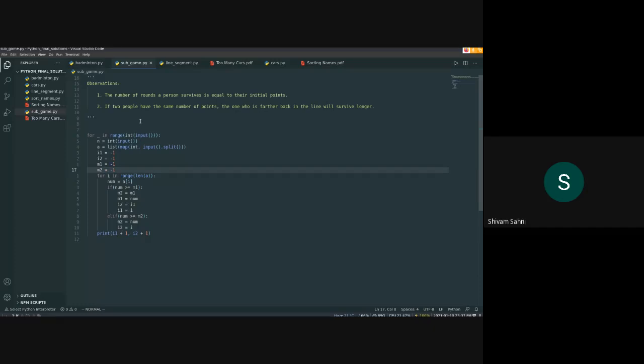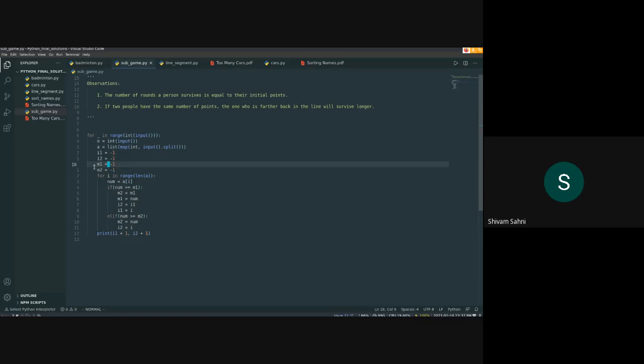This is the first observation. The second one is that if two people have the same number of points, then the one who is farther back in the line, or the one who gets his chance later in the round, will survive longer. These 2 points should be enough to solve this problem.